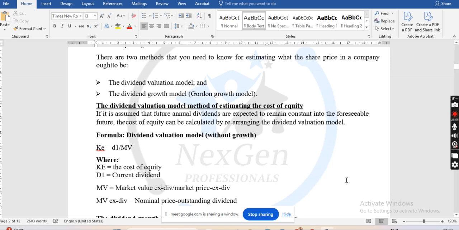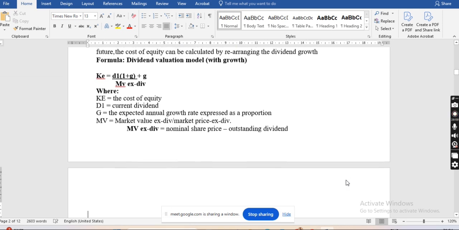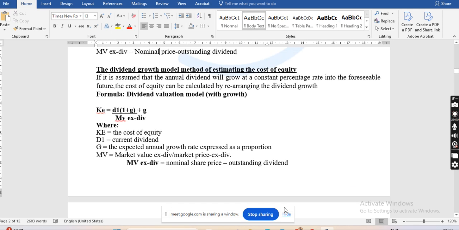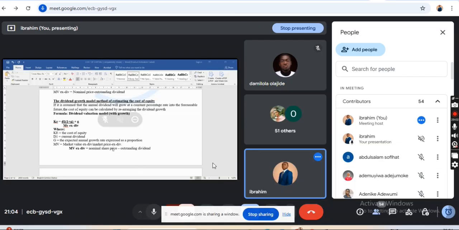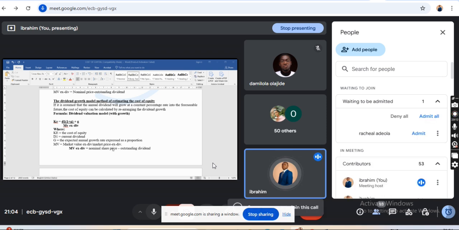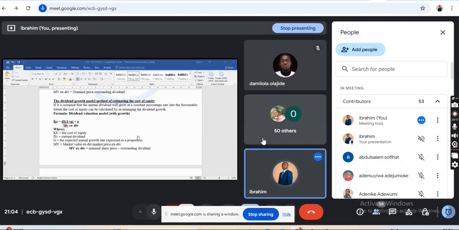Now, another method under the dividend valuation method is the dividend with growth. The dividend with growth means that investors will not receive a constant dividend. It is assumed that investors' dividend will change in the foreseeable future, which means that if I receive a dividend of 2 naira per share in 2022, what I will receive in 2023 could be 4 naira, right? It is assumed.